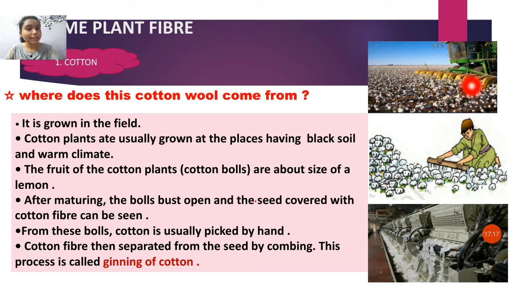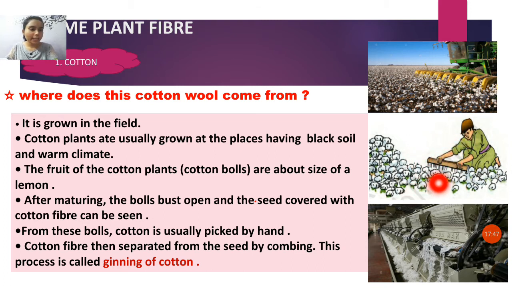We can see the cotton balls over here. Next, we comb the cotton balls and extract the cotton fiber from them. We can see the combing process in this picture. From the balls, cotton is usually picked by hand or by machine, and we can see a machine here too. So we just extract the cotton from the cotton balls.